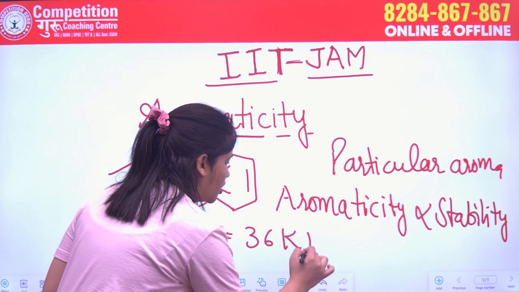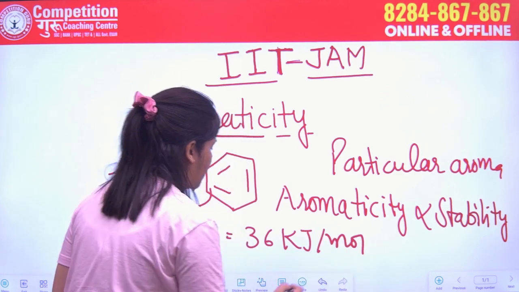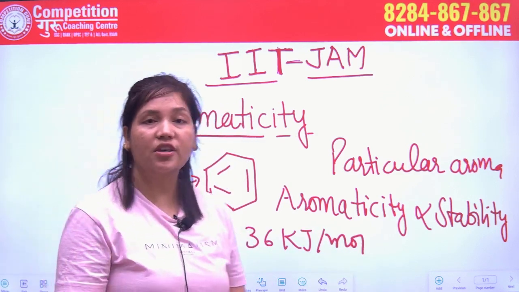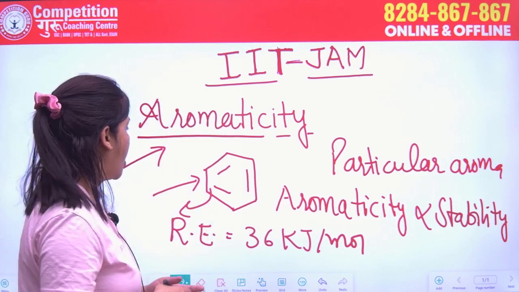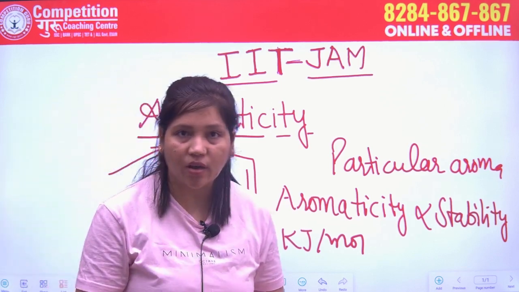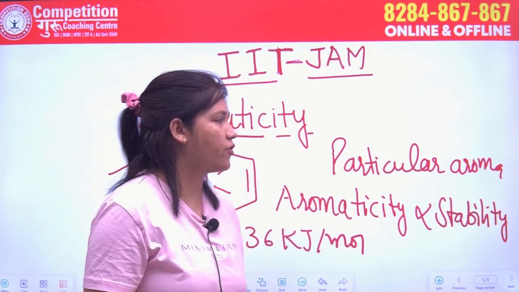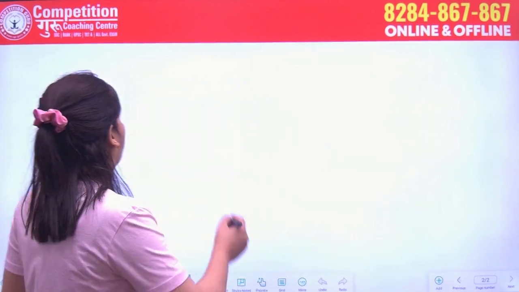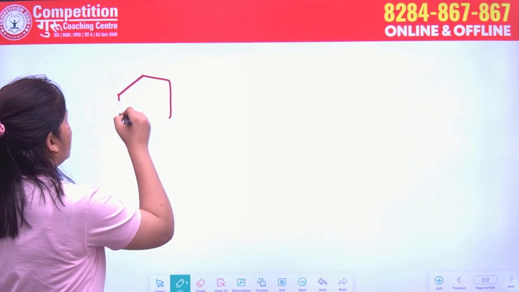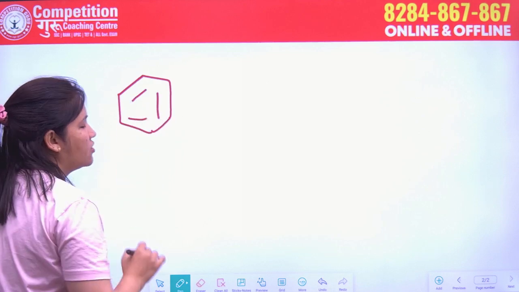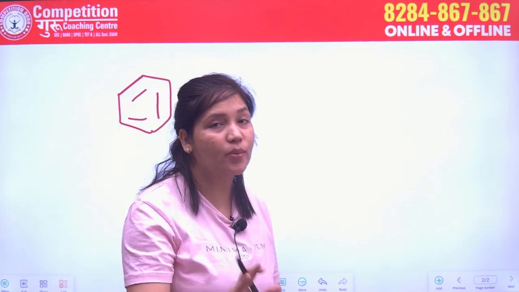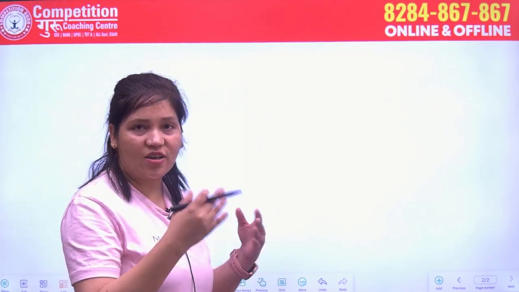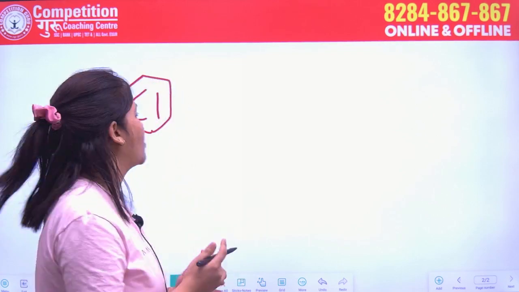A compound which is aromatic is very stable, and benzene has a resonance energy equal to 36 kilojoule per mole. It means it has the greatest energy among all other aromatic compounds. Just see the list. Number 1 here is benzene, the topmost aromatic compound, meaning it is very stable compared to other aromatic compounds.